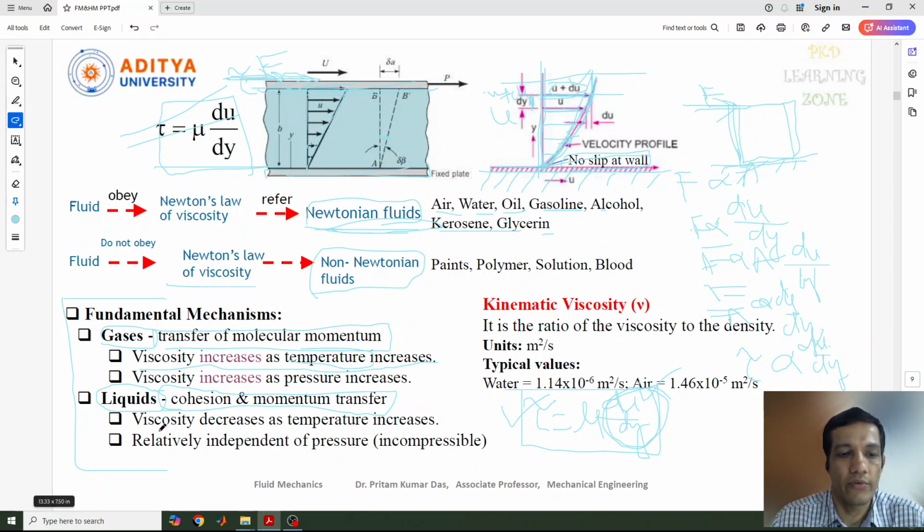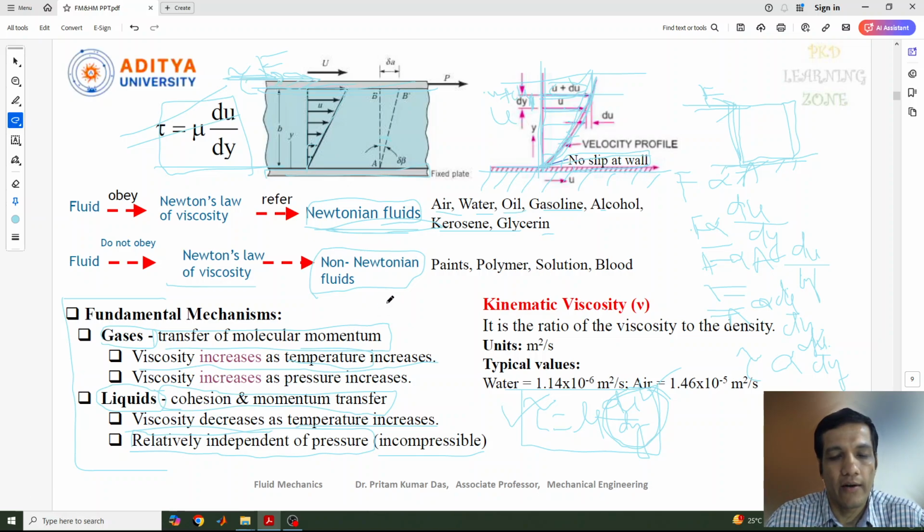But in the liquid case, viscosity decreases as the temperature increases. If you increase the temperature of the surroundings or of any liquid, then the thickness of the liquid is going to decrease. That indicates the viscosity of the liquid is going to decrease. And it is relatively independent of pressure, because a liquid is incompressible, so it is very little dependent on pressure. This is about the fundamental mechanisms for gases and liquids.